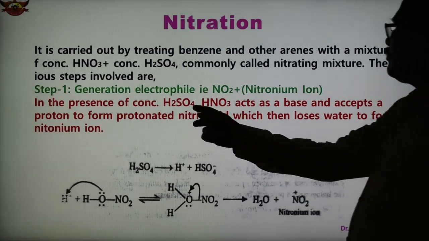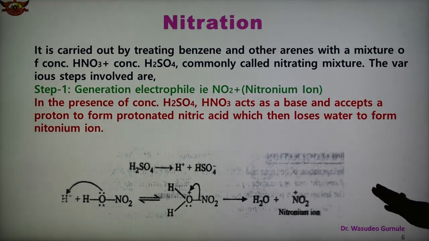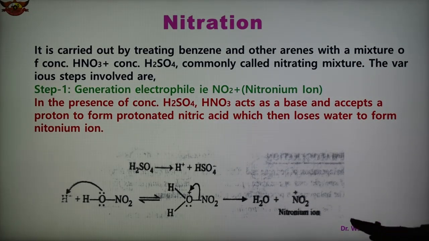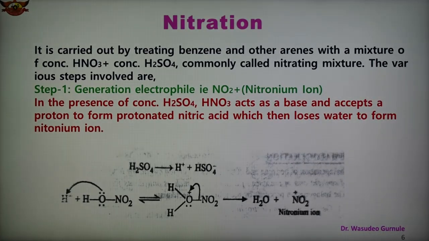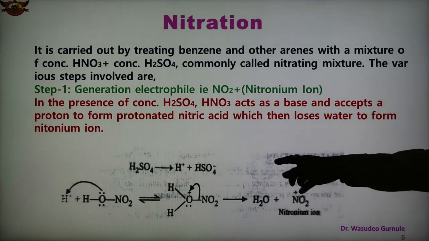In the presence of concentrated H2SO4, nitric acid acts as a base and accepts a proton to form protonated nitric acid, which then loses water to form the nitronium ion. So how is the electrophile nitronium ion generated? It is shown in this reaction.